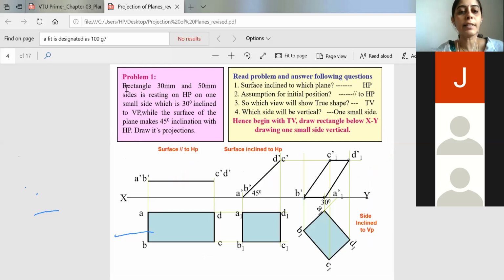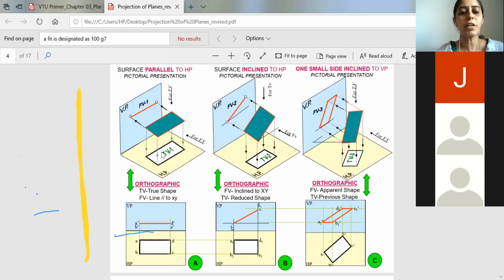First, understand it is given, it is a rectangle of side 30 mm. So the longer side will be 50 and the smaller side will be 30. And it is told it is resting on HP. So whenever it is resting on HP, the given rectangular plane lamina will be parallel to the HP surface. Okay, and so that will help you in drafting the first stage. So as per the first stage, this rectangular surface will be parallel to HP, so you will get the top view down and you get the front view in the vertical plane as a straight line.